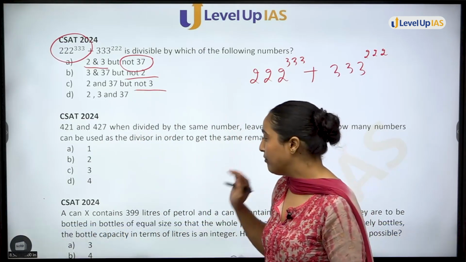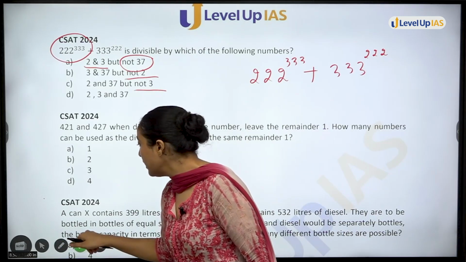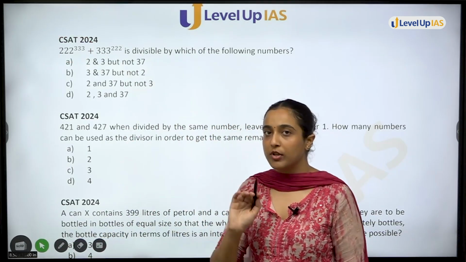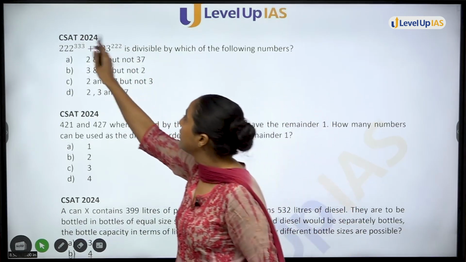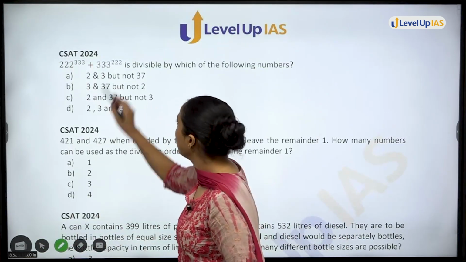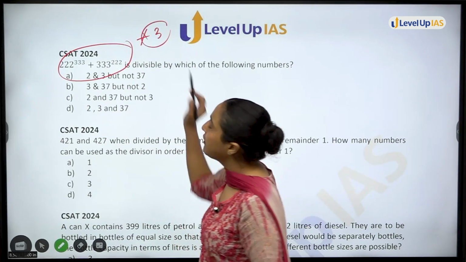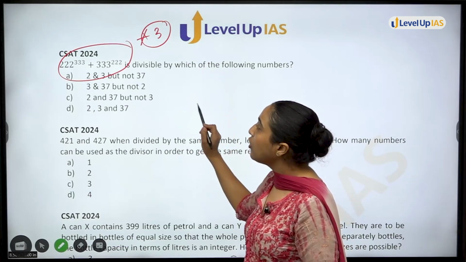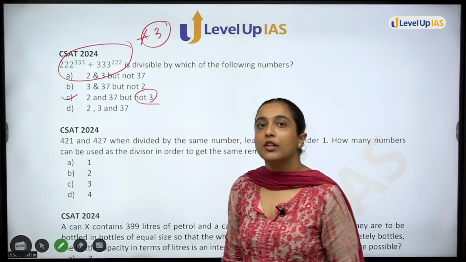Now, for example, if I say that I can find out that this number is not divisible by 3, just for example, we are assuming. If this is not divisible by 3, can we say that using option elimination, obviously option C will be our answer?